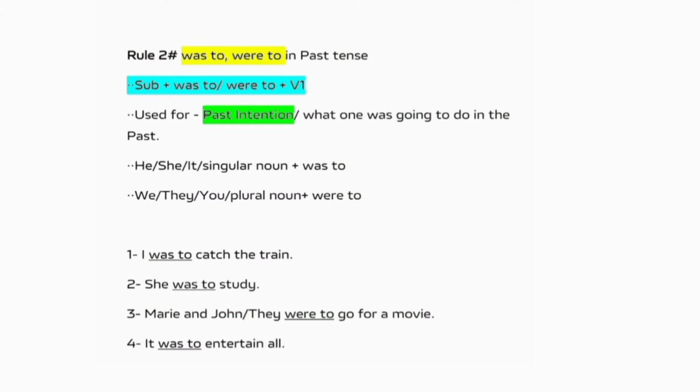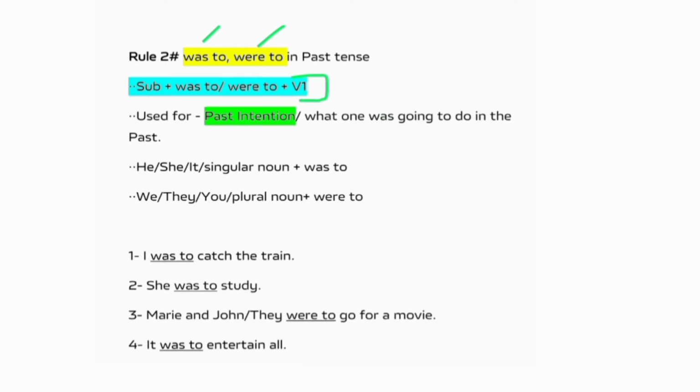Rule number 2 is for was to and were to. They also have this following structure. Subject followed by was to or were to, and then followed by verb first form, and followed by adjunct. They are used for telling past intention or what one was going to do in the past. Was to is used with he, she, it, or singular noun, and were to is used with we, they, you, and plural noun. Let's take some couple of examples.